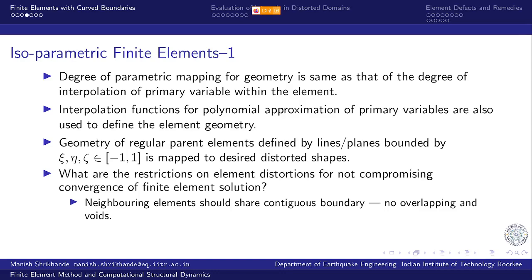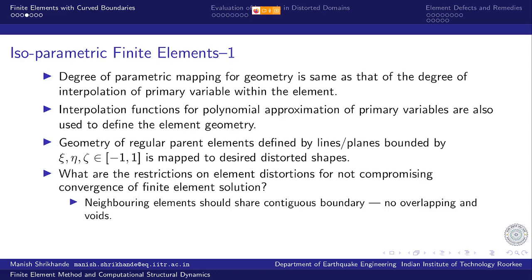Although we know regular elements are straight edge elements, and we divide the mesh by using regular elements, there is no problem with the contiguity, or any element overlapping over the next element, or some void being left out. So there is no such problem with domain decomposition or finite element mesh discretization using regular elements.